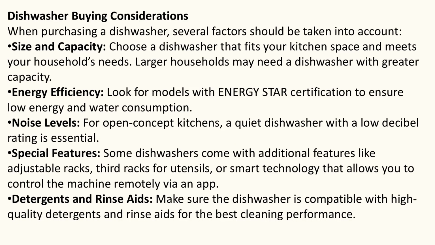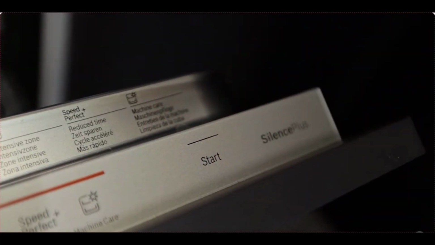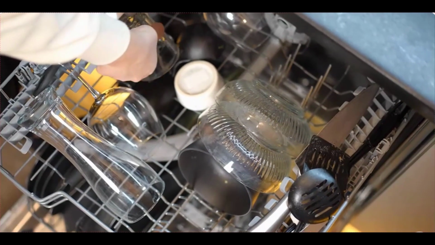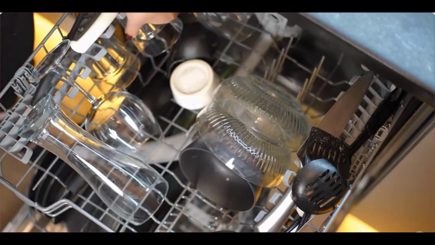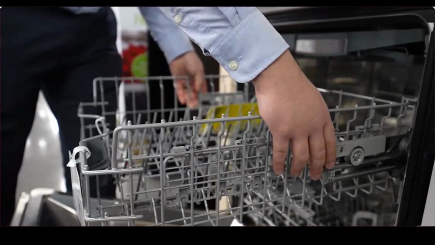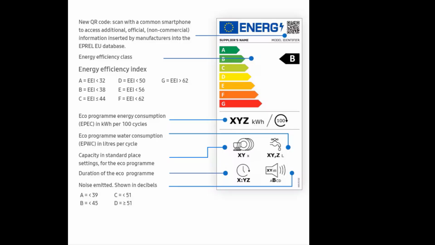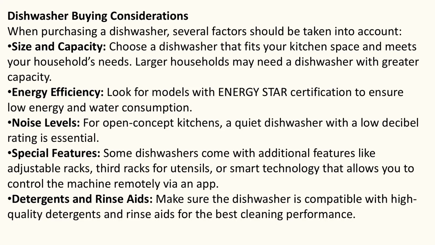Dishwasher buying considerations. When purchasing a dishwasher, several factors should be taken into account. Size and capacity. Choose a dishwasher that fits your kitchen space and meets your household's needs. Larger households may need a dishwasher with greater capacity. Energy efficiency. Look for models with Energy Star certification to ensure low energy and water consumption.